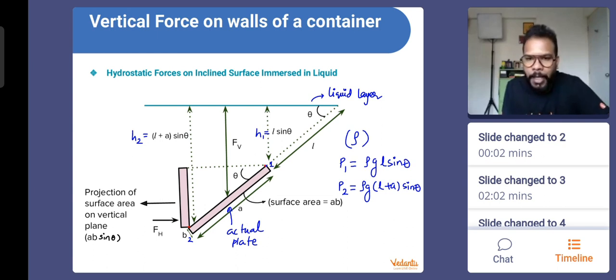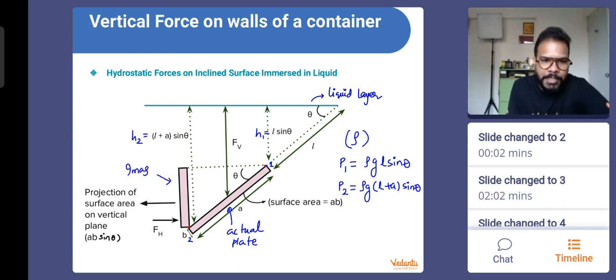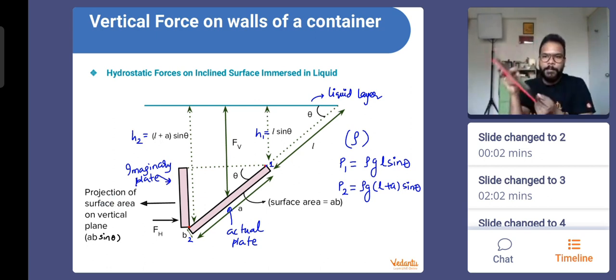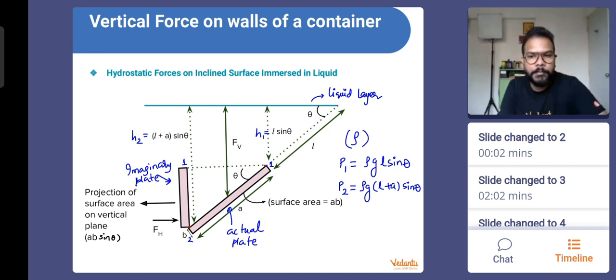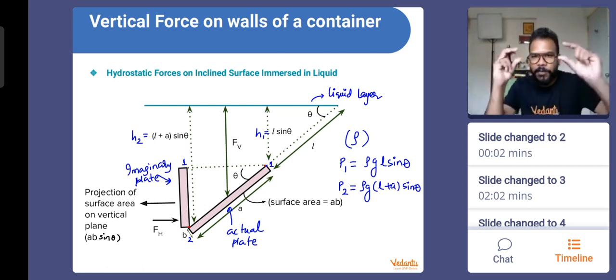Now, can I say that if I have an imaginary vertical plate, that imaginary vertical plate is more like the projection of the actual plate, means the vertical projection of this plate? Why we are talking about this imaginary plate is because, if I say that this is the edge number 1 for the imaginary plate, and the edge number 2 is shared with the other one, can I say that the value of the pressure at edge 1 and edge 2 of the imaginary plate will also be the same? P1 and P2 will be same for the imaginary plate also. Absolutely, because pressure in the same layer is always same. This is one of the very key points to understand.